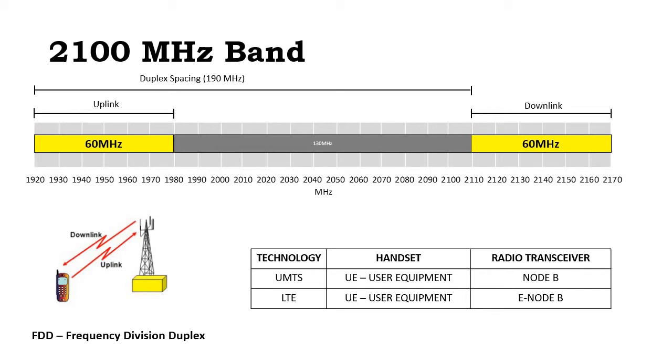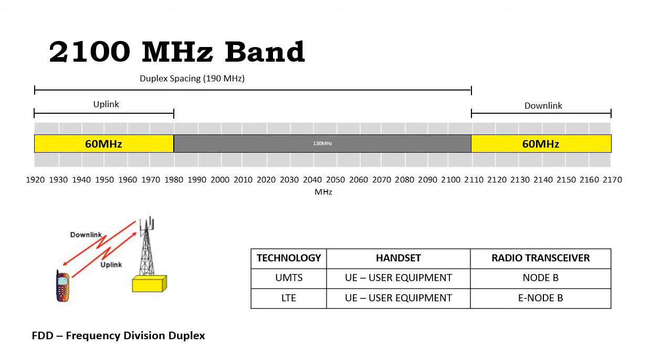Itong palang 2100s ngayon ay ginagamit na for LTE and UMTS, no? So for UMTS, ang tawag natin sa handset is the user equipment, and transceiver naman dito, ang tawag natin ay node B. While for LTE system, ang tawag natin pa rin ay user equipment, and this one will be E-node B or the Evolved node B. Yan. So that's it for the 2100 MHz band.